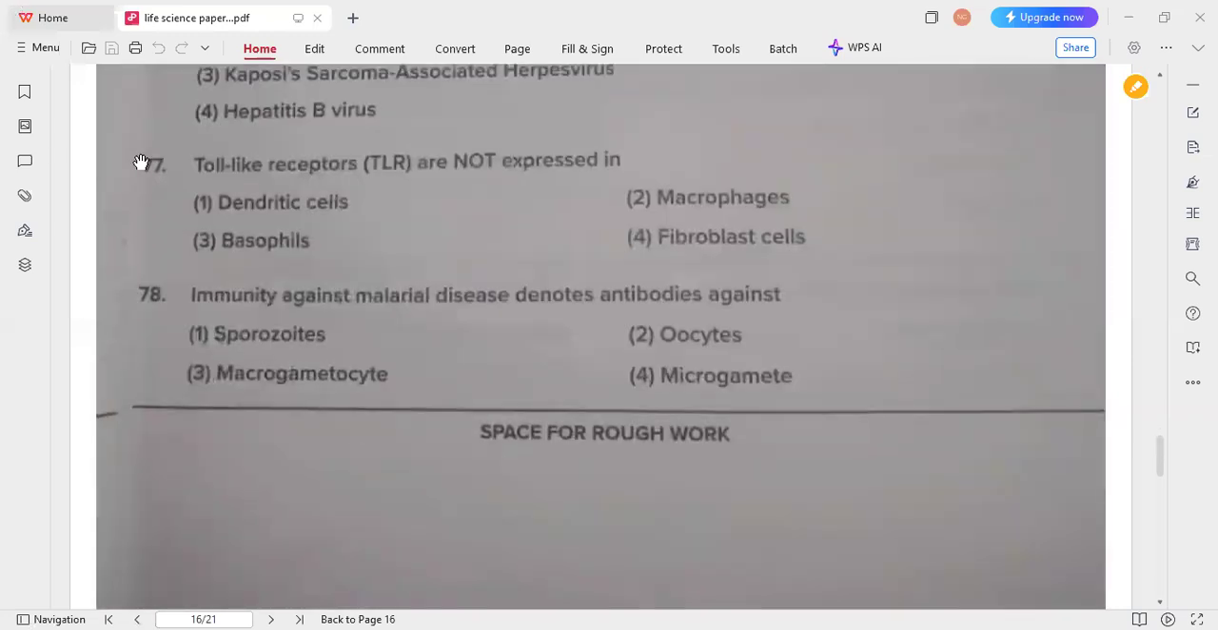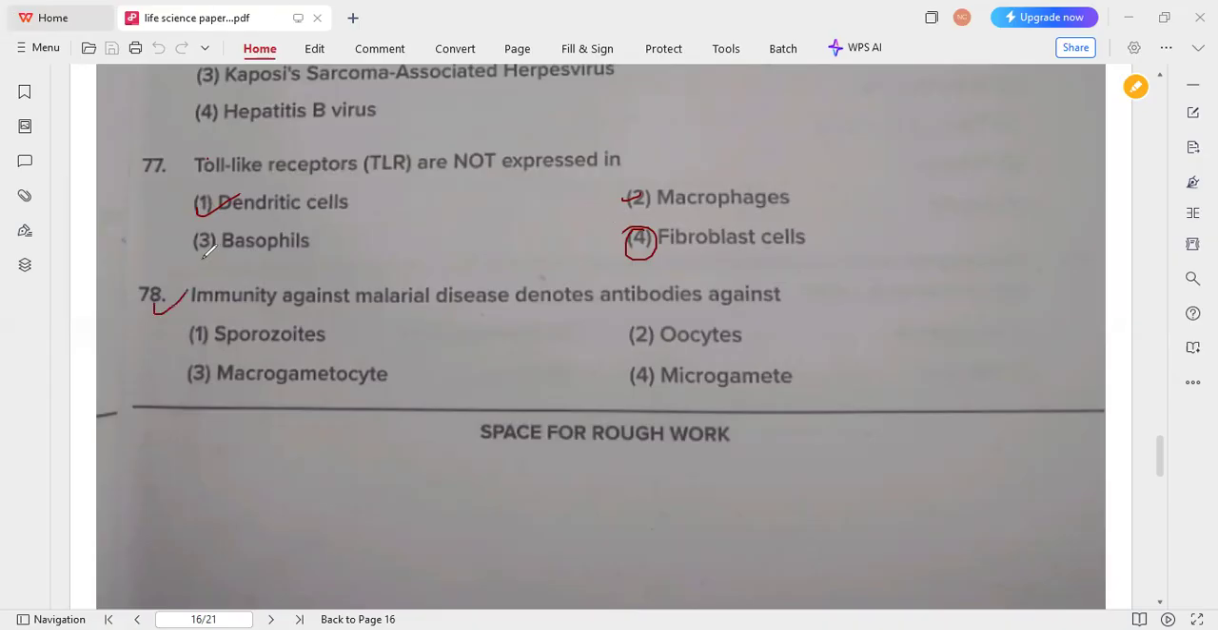So next one, toll-like receptors are not expressed in. These toll-like receptors can be expressed in dendritic cells, macrophages, even neutrophils and basophils, but not in the fibroblast cells. But in some books they mention fibroblast cells can also express a small amount of toll-like receptors, like 1 or 2. But when compared to these three, option 4 is the correct answer.